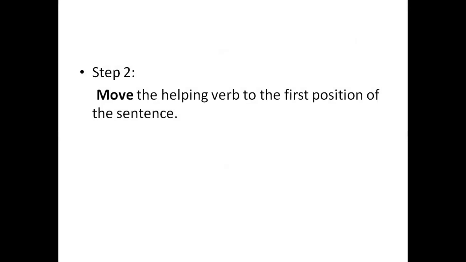Step 2. What you have to do is move the helping verb to the first position of the sentence. There will always be a helping verb in a sentence. So you have to move this particular helping verb to the initial position, the first position. Your first step is to convert positive into negative sentence. And the second step is you have to move the helping verb to the first position in the sentence.